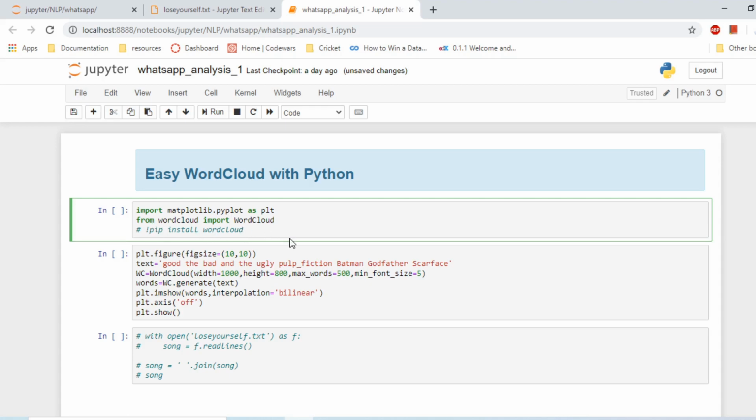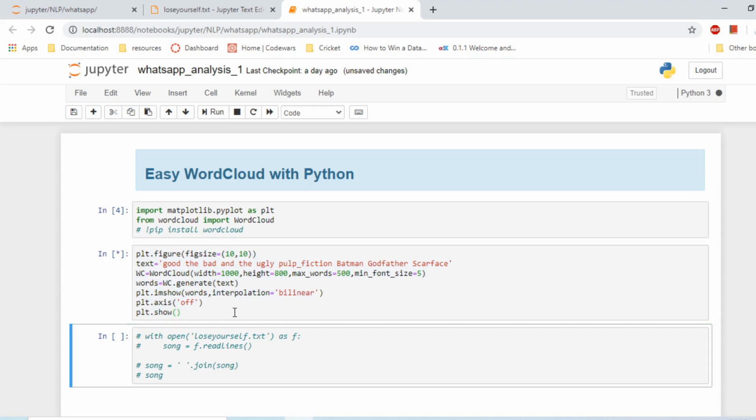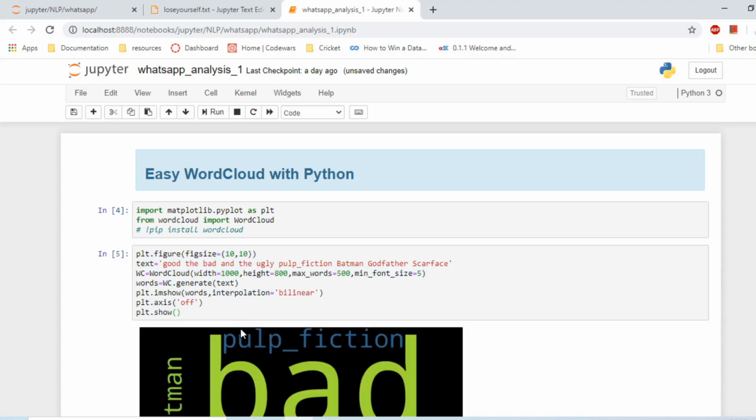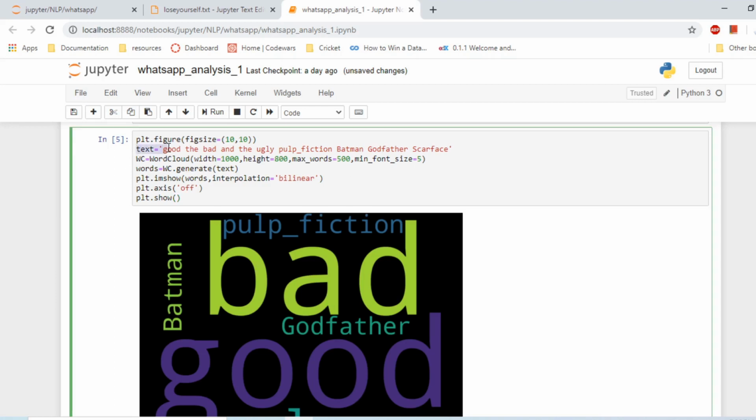notebook itself. So we'll import it like this, and then this is a very simple script by which you can generate the word cloud. Okay, so let me do it here and then I'll explain it. It is very self-explanatory. This is the text from which we are generating the word cloud. And what is this? This is a single string. Word cloud needs a single string with spaces. Words have to have spaces between them.